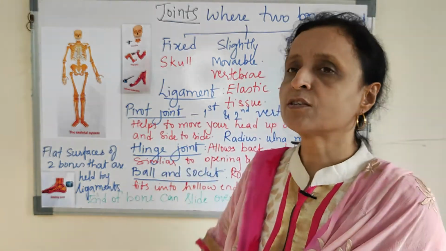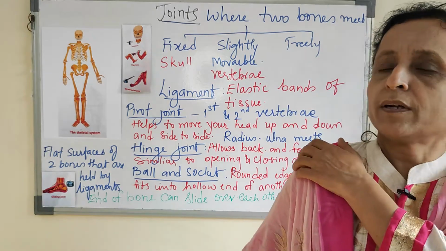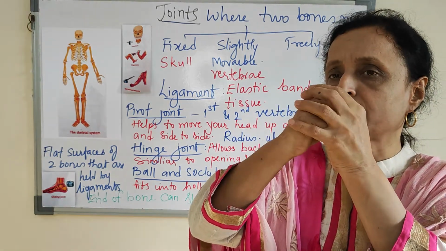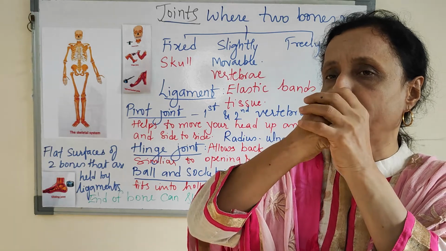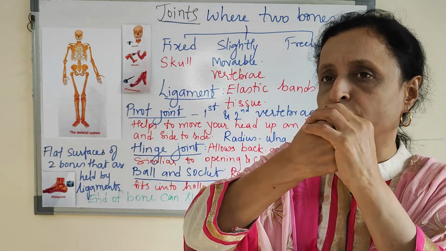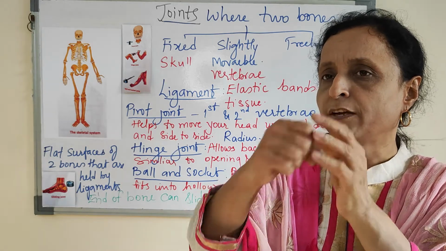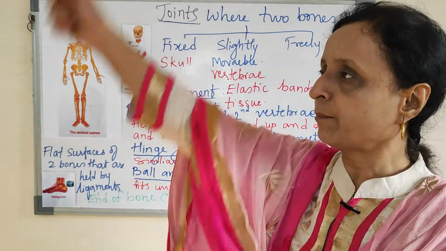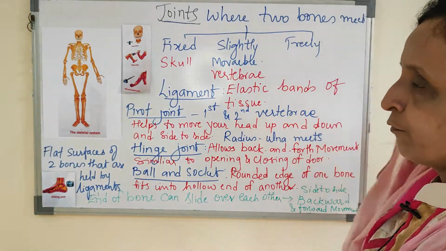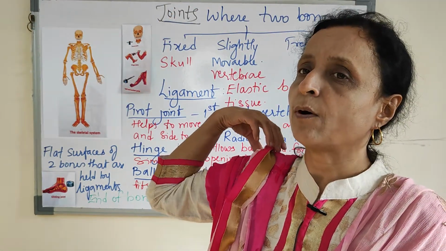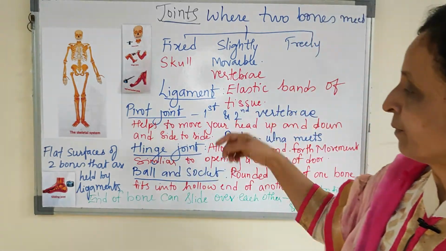Now ball and socket. The humerus has a ball-like structure which fits into the shoulder blade, which has a socket-like structure. That is known as the ball and socket arrangement. You can move your hand completely because it has a ball and socket arrangement.